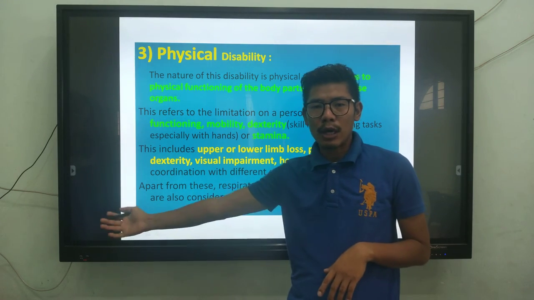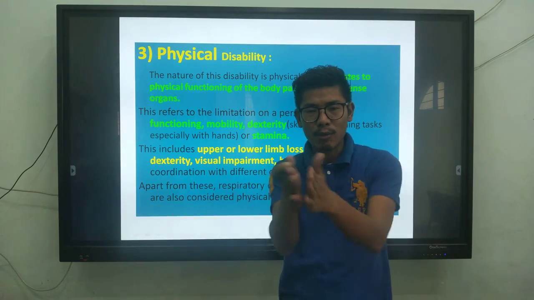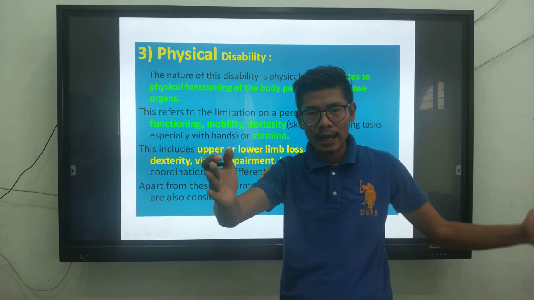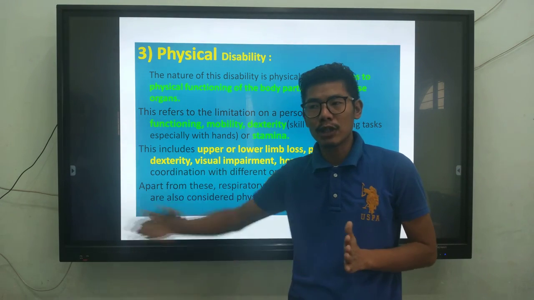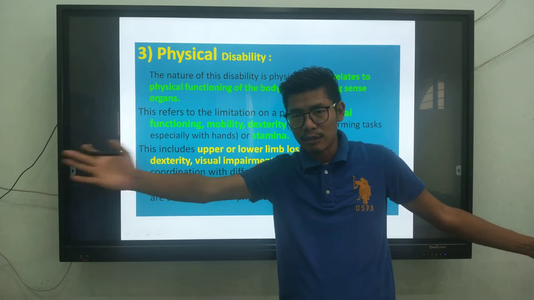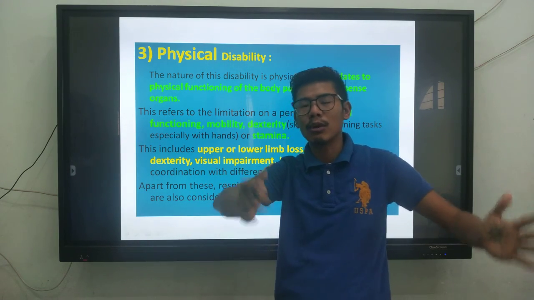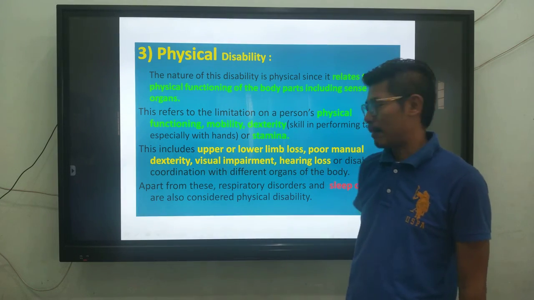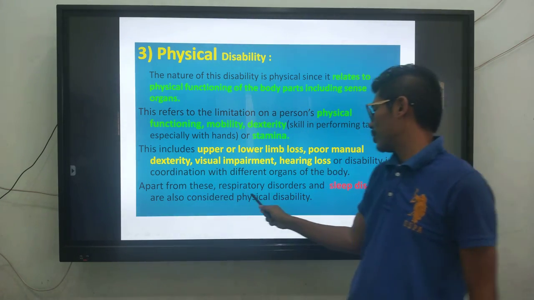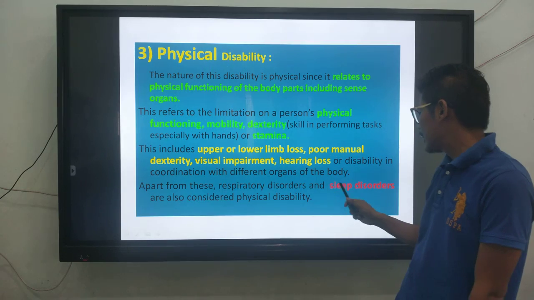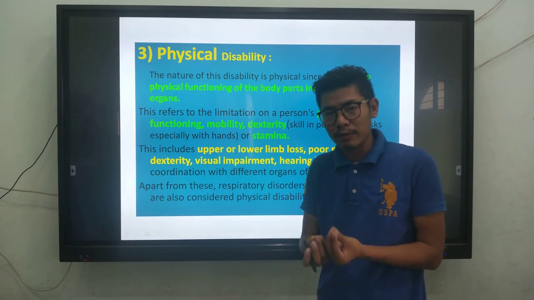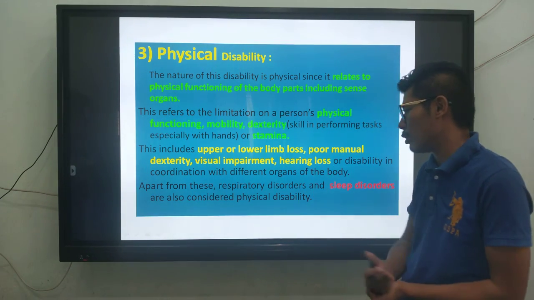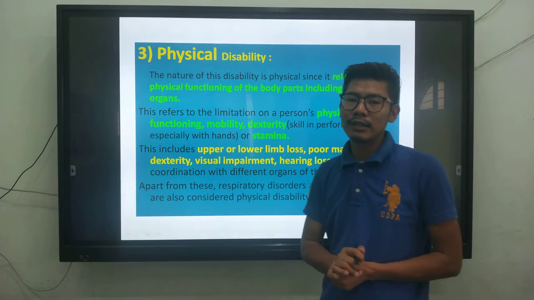Your right hand, you want to clap your hands. When you want to clap, both your right hand and left hand must come together, then you can clap. But if there's no coordination, your right hand is moving, but the left hand is not coming forward, then that's called lack of coordination, which comes under physical disability. Apart from this, respiratory disorder and sleep disorder, if you have a respiratory problem or a sleep disorder, will also come under physical disability.